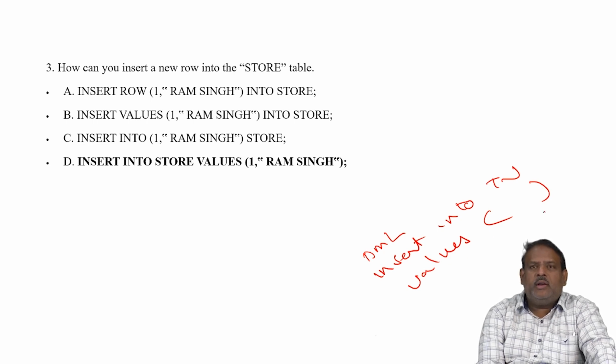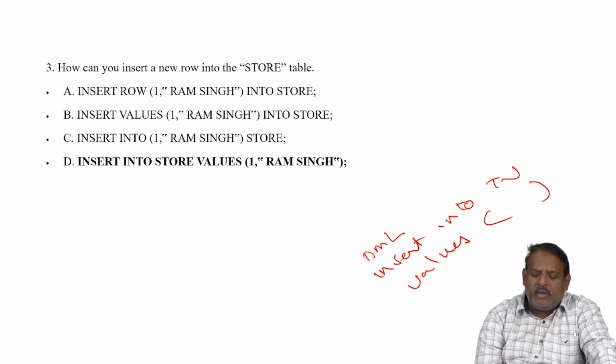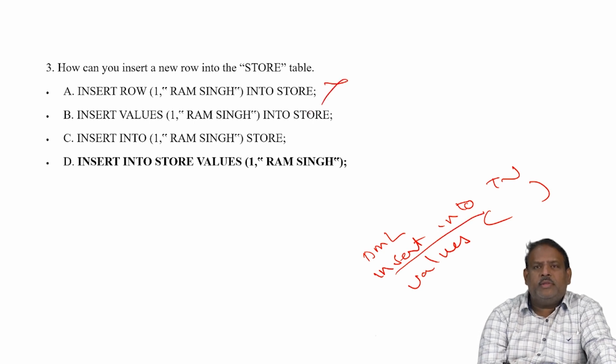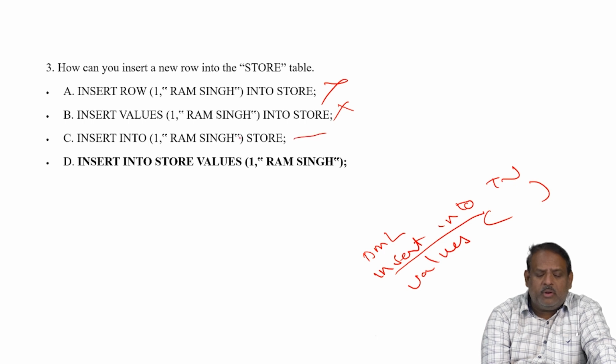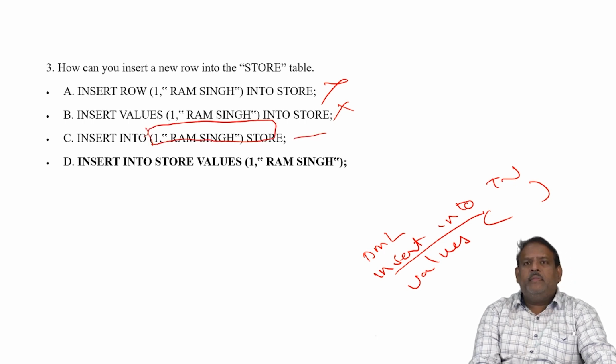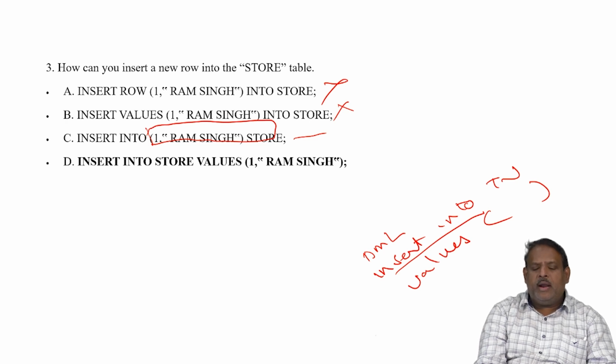Now we'll see the given options. First option, insert row: this is not a valid keyword; insert into is the keyword. So the first is wrong. Insert values is again wrong because into is missing. Insert into on its own is also wrong because it does not mention which table to add data to.